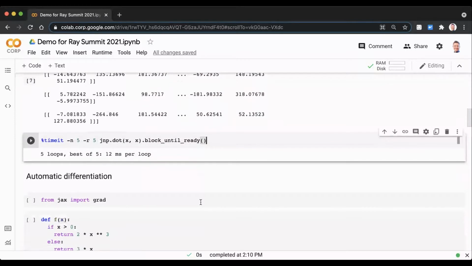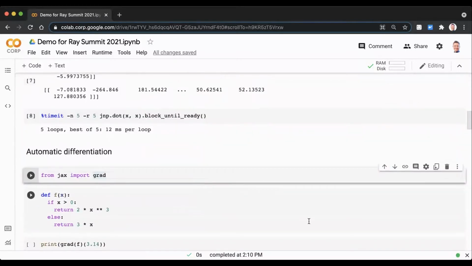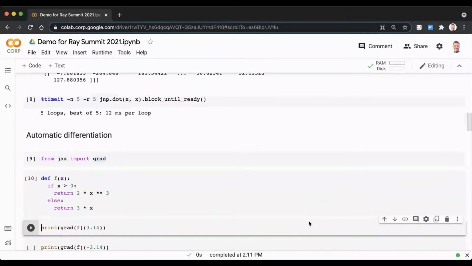So that's great. But as I mentioned before, the real action with JAX comes in these function transformations. The first one we'll look at is for automatic differentiation, and that's called grad. So let's import grad and write a simple Python function here. This Python function has some Python control flow. If x is greater than 0, return one thing. Otherwise, return this other thing.